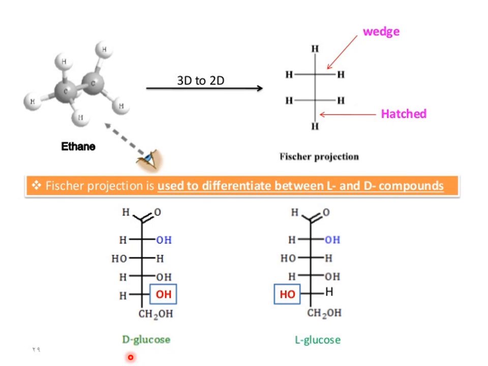This is the projection formula. Fischer projection is used to differentiate between L and D compounds. In this slide you can see the 3D model of an ethane molecule, which is converted into a 2D Fischer projection. This is the wedge and this is the hedge. Hedge means below the plane, wedge means above the plane.